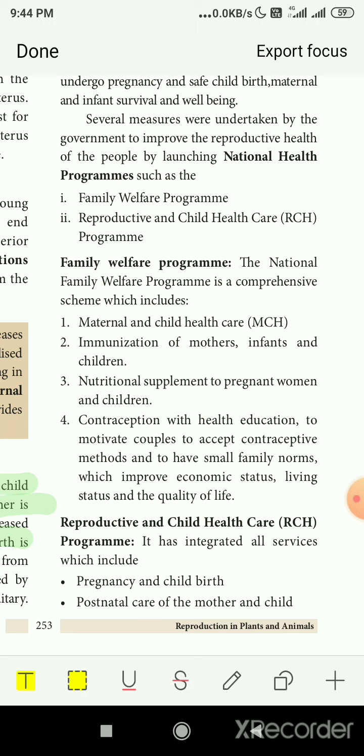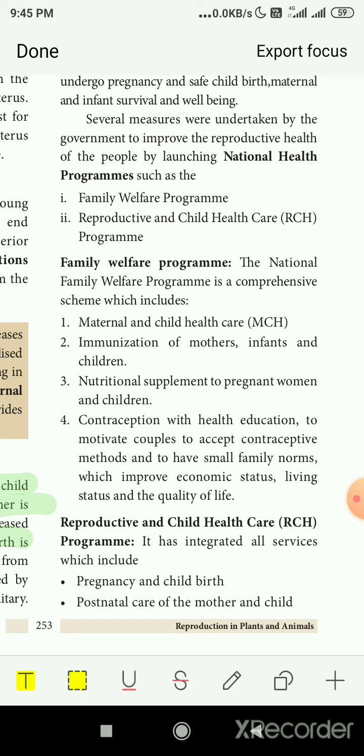Nutrition supplements to pregnant women: what nutritious food we have to provide to the mother when she is pregnant. Contraception with health education to motivate couples to accept contraceptive methods and to have small family norms, which improve the economic status, living status and quality of life. You know that a small family will be a healthy family. If the members are fewer, we can provide enough education and nutritious food easily. If it is a very big family, it will be difficult for everything to be satisfied for that family.